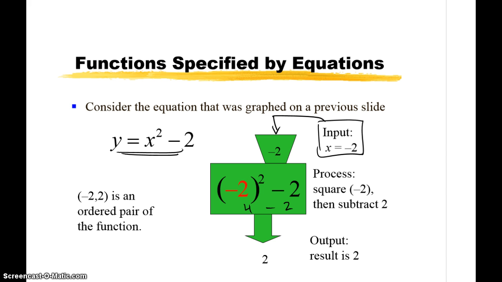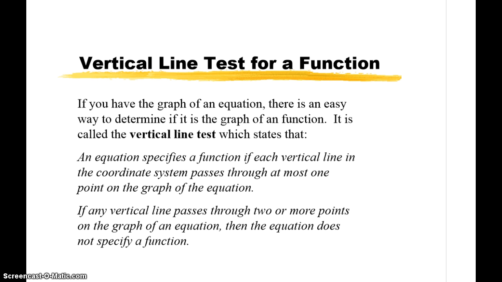So (-2, 2) is an ordered pair of this function. We write the input first, output second, as we discussed earlier. That's another way to visualize a function: think of this machine that has an input and spits out an output.